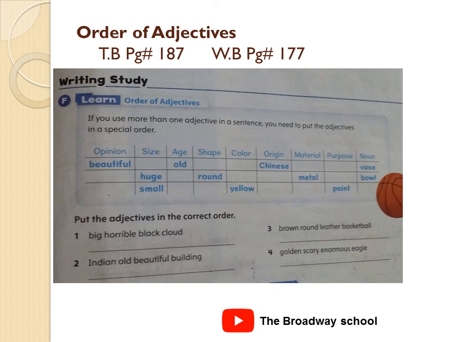The first will come horrible big black cloud. Yes. Next is Indian old beautiful building. Beautiful old Indian building. Third is brown round leather basketball. It's round brown leather basketball. The last one is golden scary enormous eagle. Yes, the first is scary enormous golden eagle.